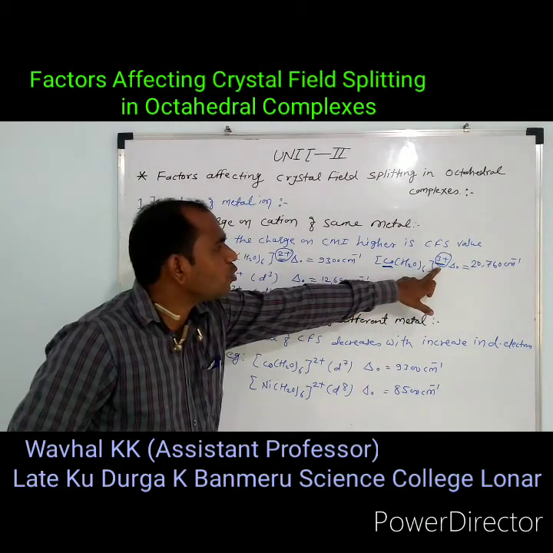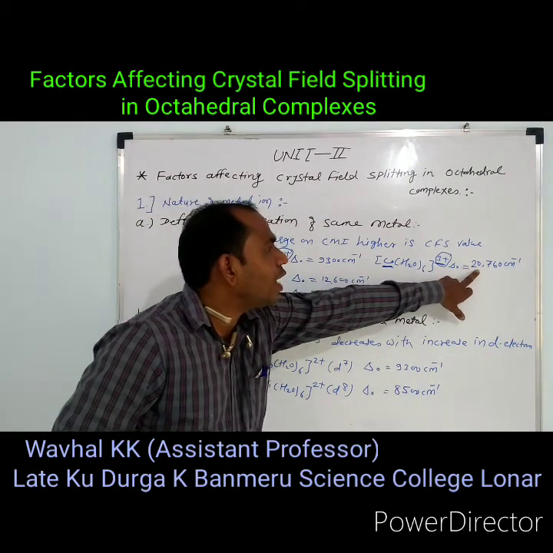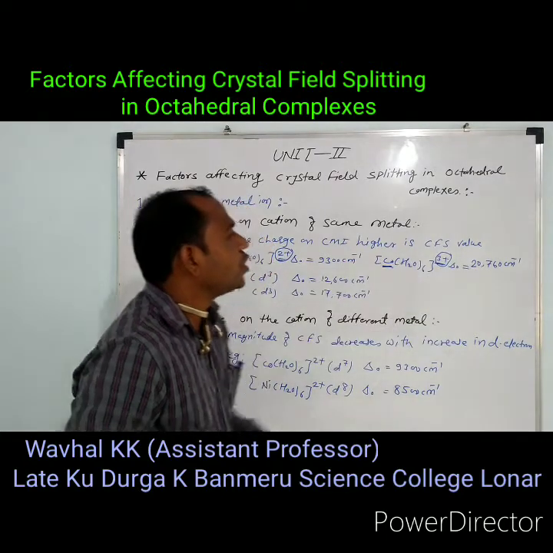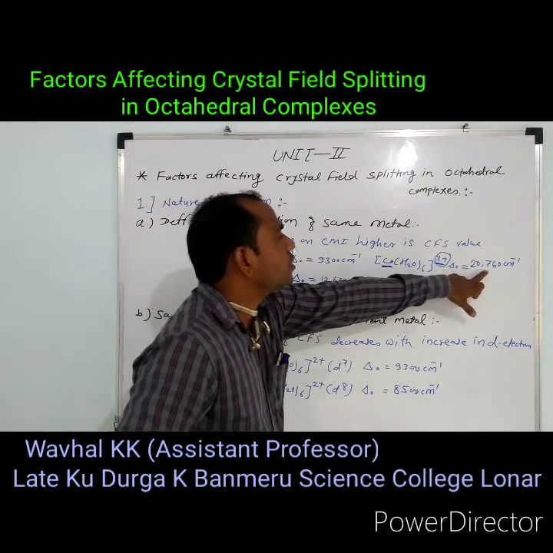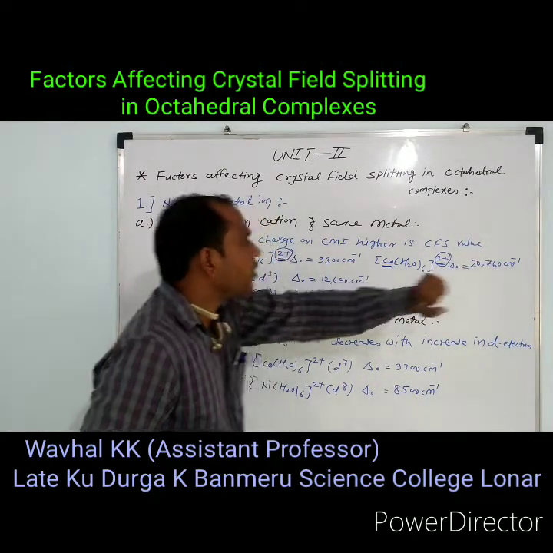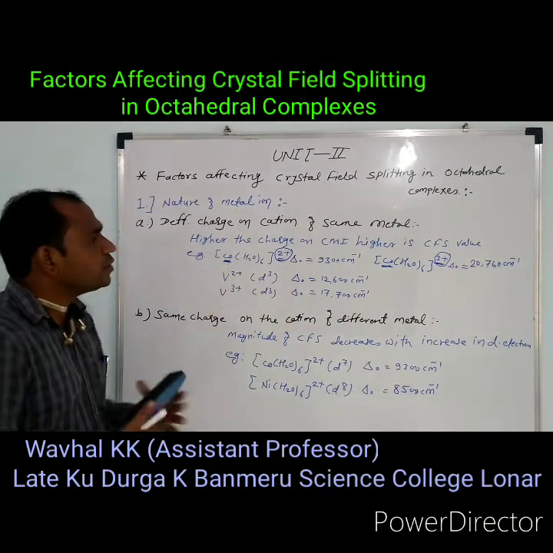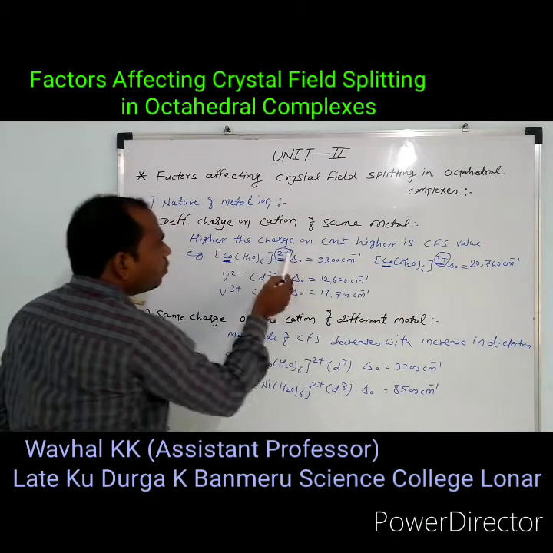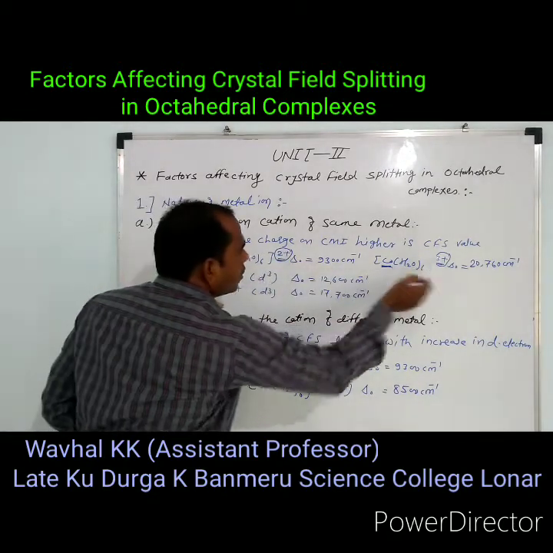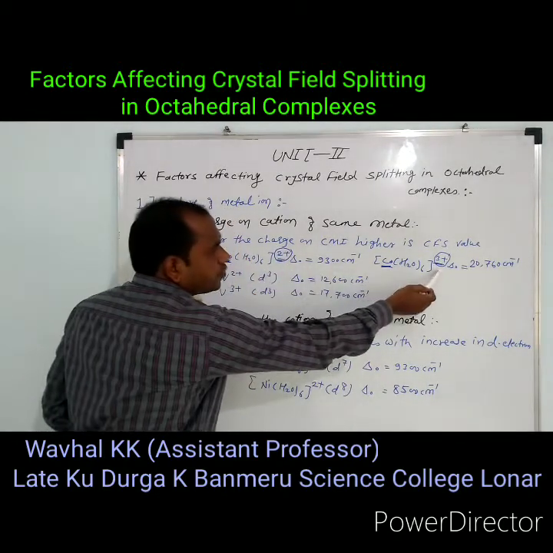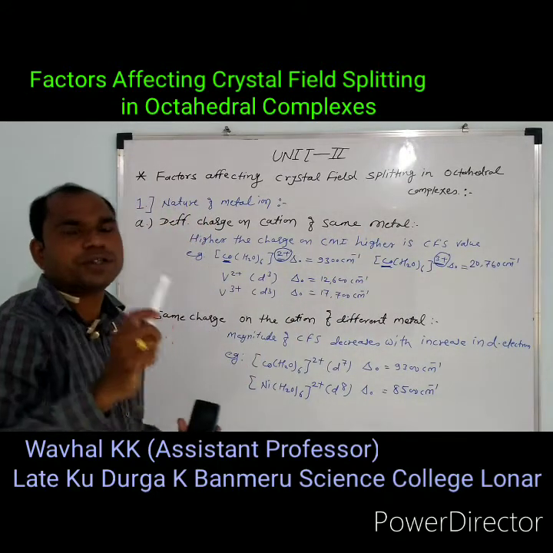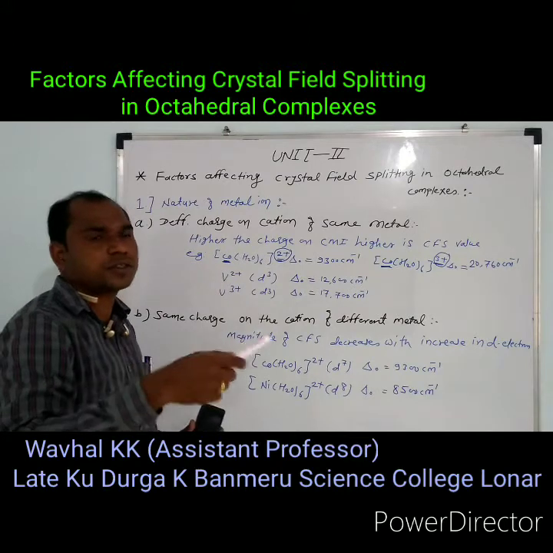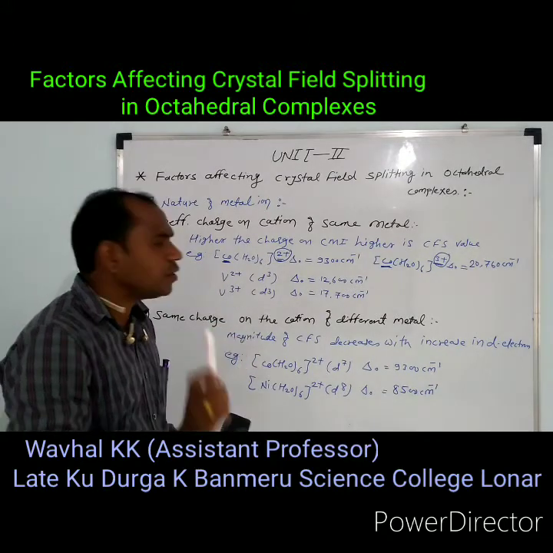The Co in the tripositive complex shows the higher value, 20,760 centimeter inverse. The central metal atom is the same, cobalt with H2O, but the only difference is the charge. Where the charge is more, the crystal field splitting energy is more.